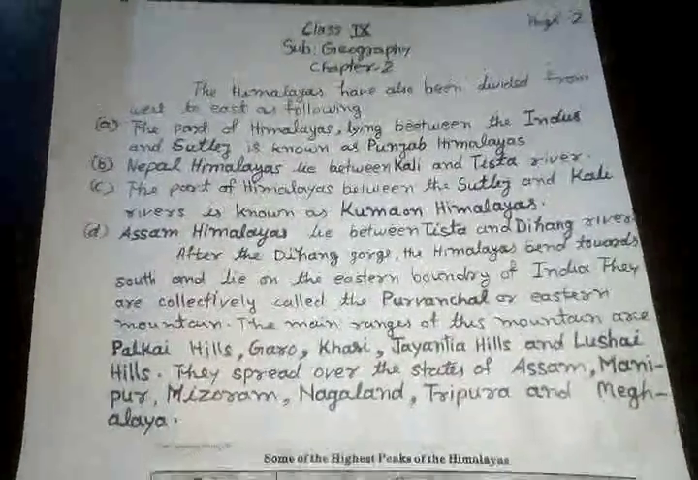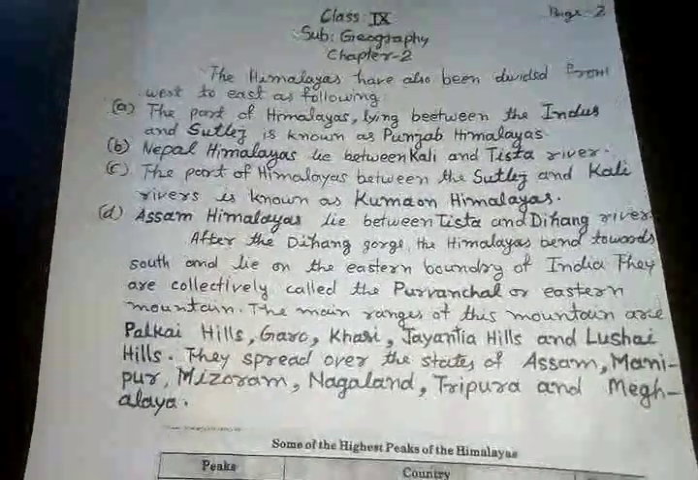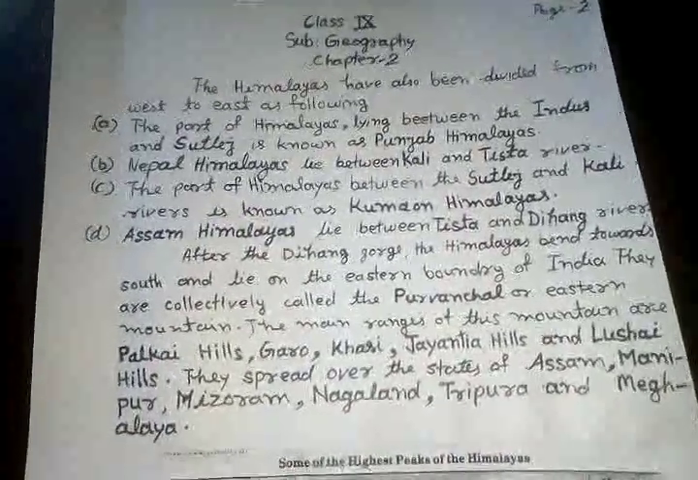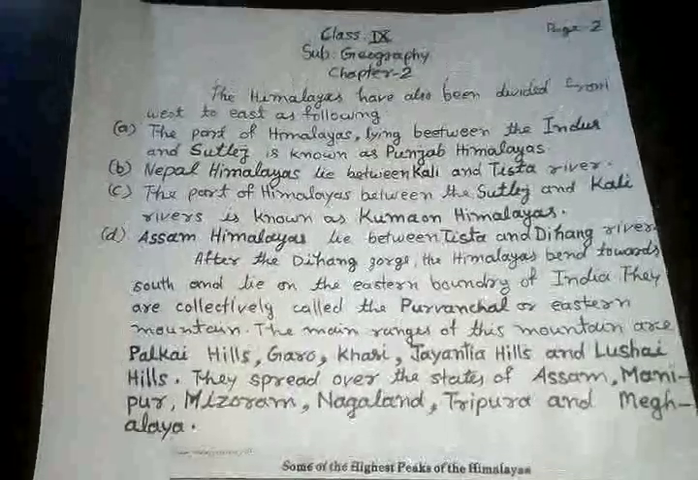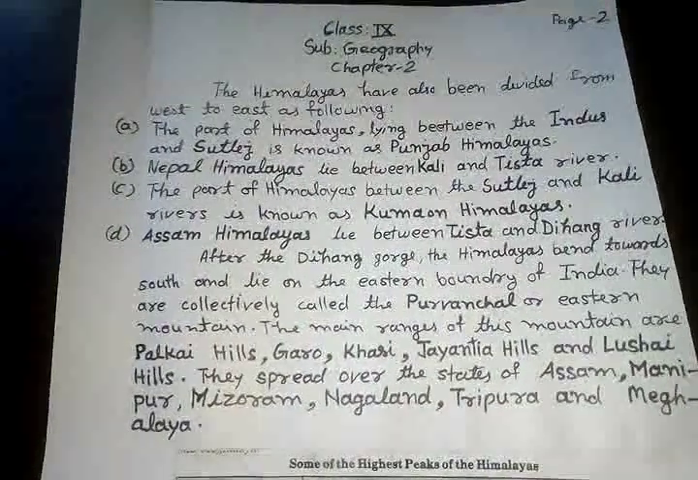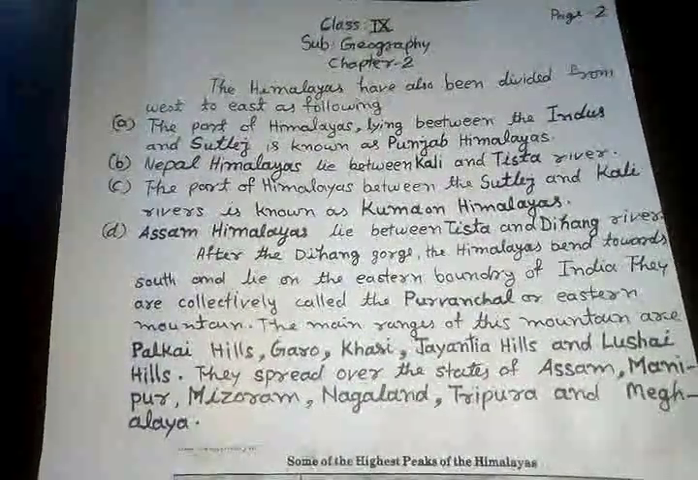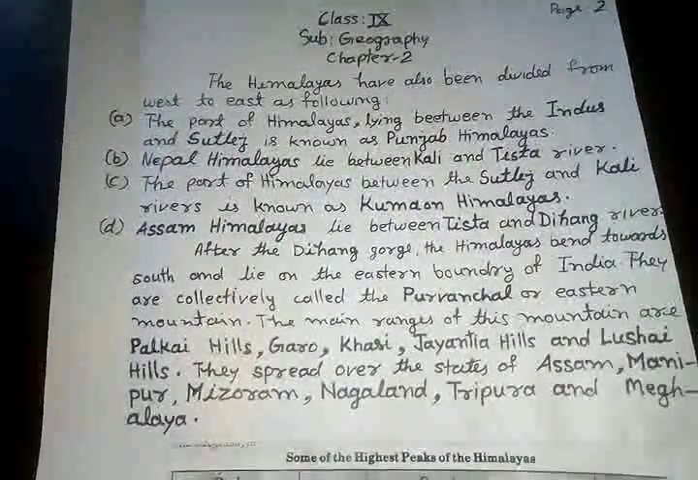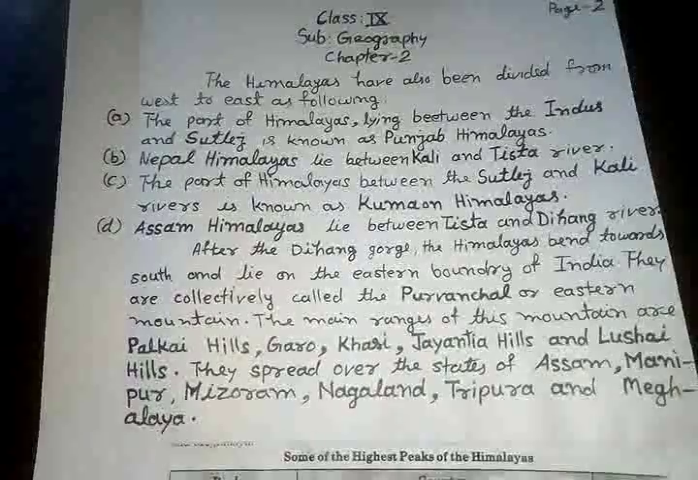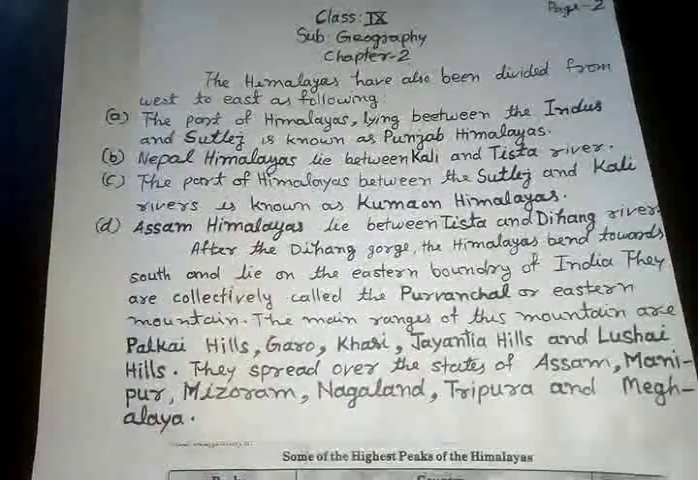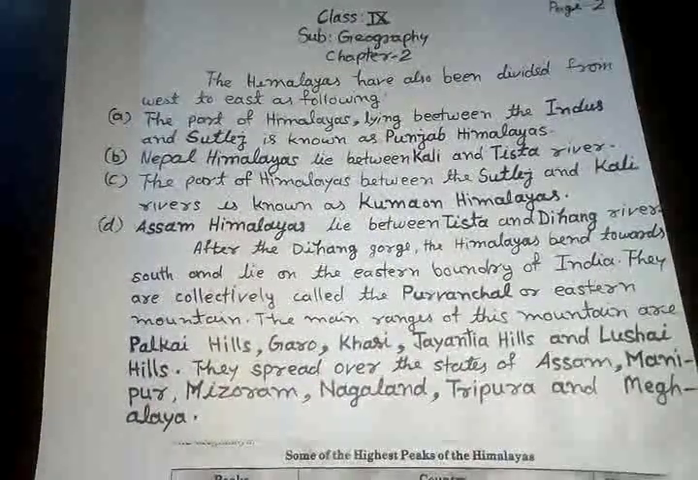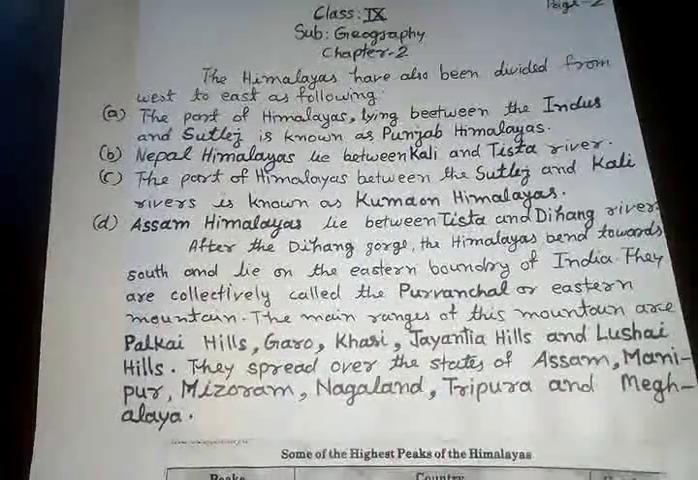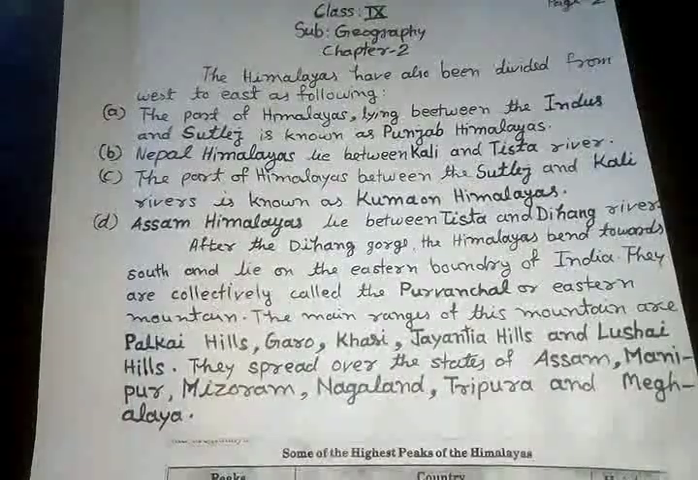The part of the Himalayas between the Satluj and Kali river, the whole part of the Himalayas between the Satluj and Kali rivers is known as Kumaon Himalayas. Means whole part of Himalayas which situated between Satluj and Kali river known as Kumaon Himalayas.